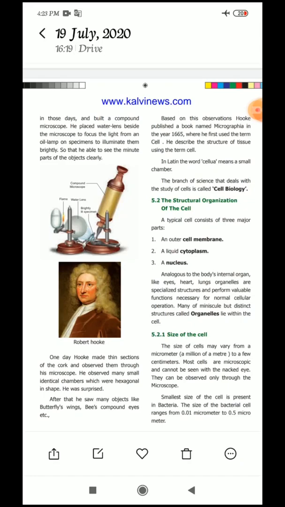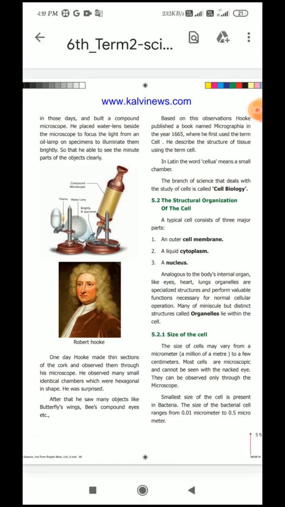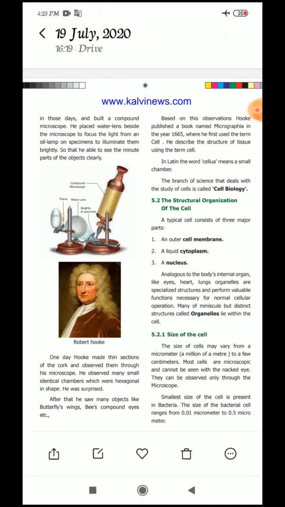After that, he kept it in the compound microscope and he found that the bottle cork was made up of many small boxes, and each cavity is surrounded by definite walls. Okay, he named this honeycomb structure as cell. It looks like a honeycomb. He observed many tiny hollow room-like structures that resemble a honeycomb and called them cells. This type of honeycomb-like structure we call cells.